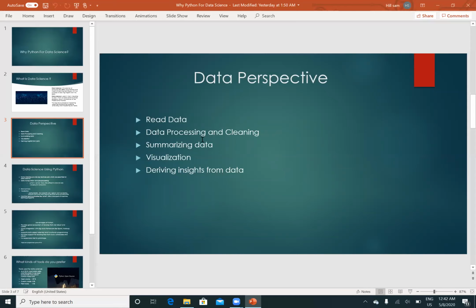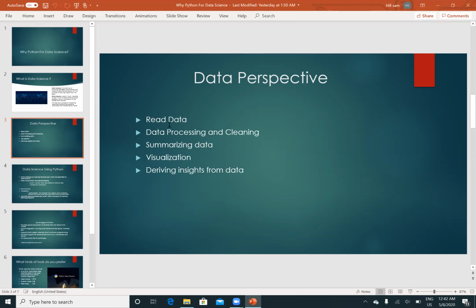Generally, to store the data we use an Excel sheet. So the first step is how to invoke the data into a programming language, in other words, how to bring that data into the Python programming language. Once you bring the data into your system, then we can do all the other remaining steps.